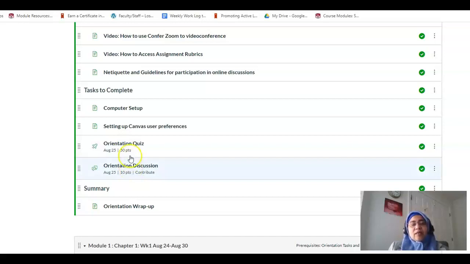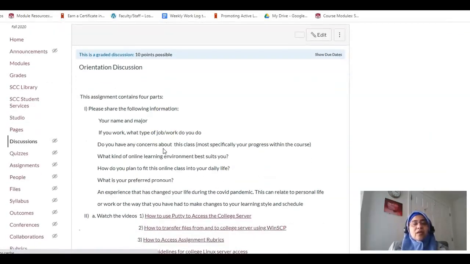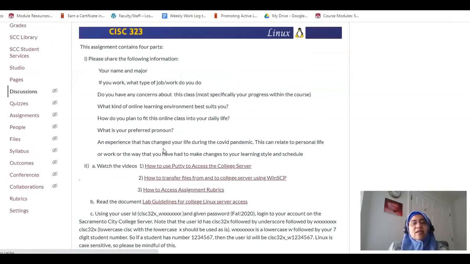Now, one thing that you would need to do as part of this assignment: when you click into orientation discussion, I see some questions that are meant to build our class as a community.